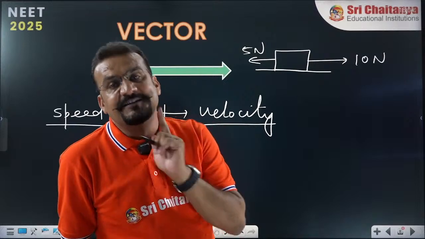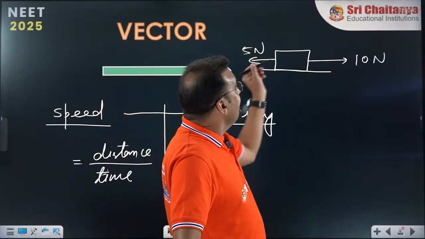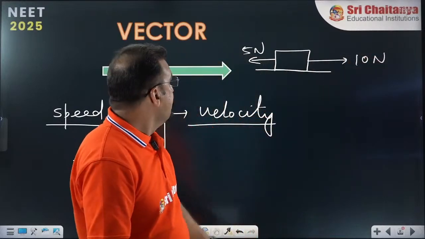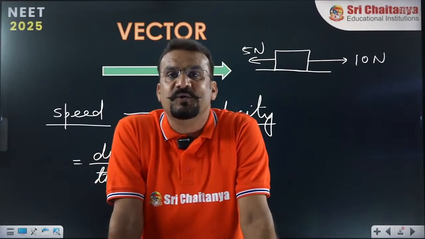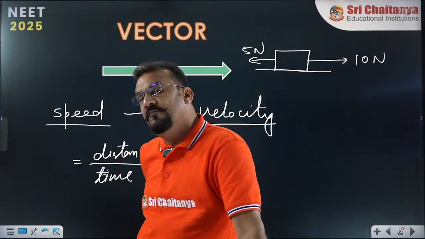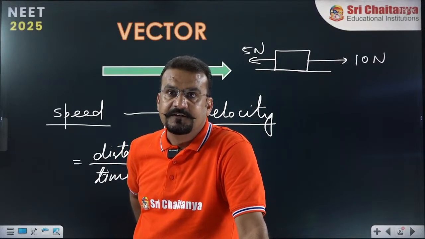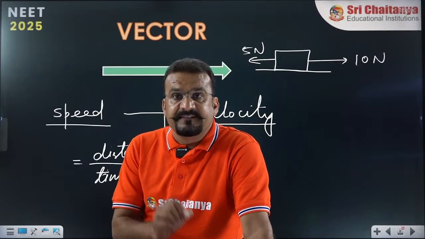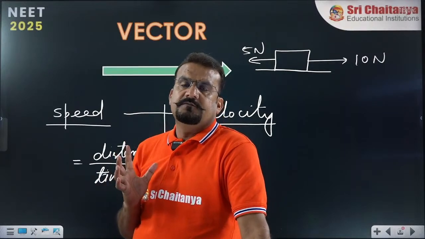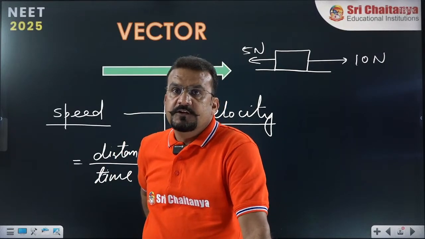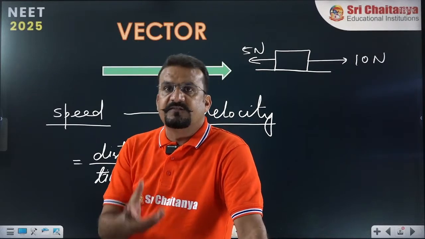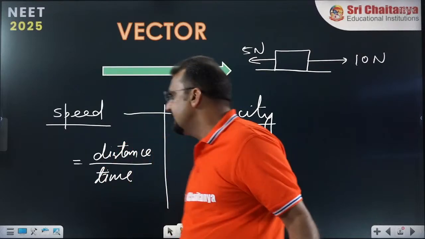But when we learn vector, we will find that this 10 Newton is pulling the block to the right side, and this 5 Newton to the left side, so the net is going to be 5 Newton. I think now you are getting the basic idea of why vector is a necessity for physics. My dear students, in mechanics and electrodynamics, more than 90% of quantities are vector quantities. So let us discuss what is vector, what is scalar quantity, how to add vectors. Vector algebra we are going to discuss. This is a very important part.